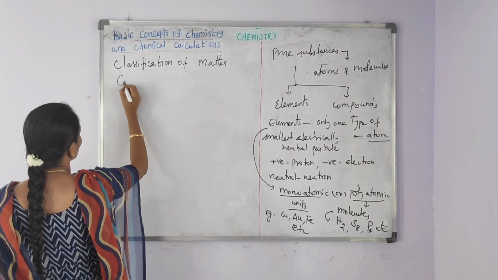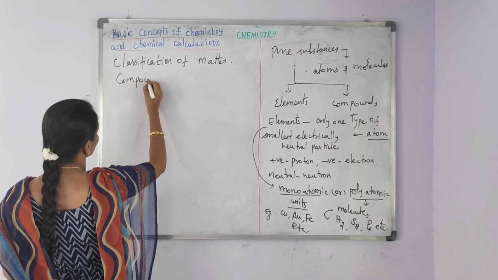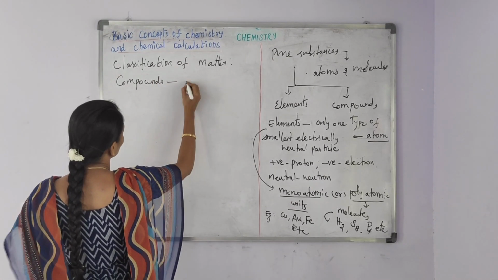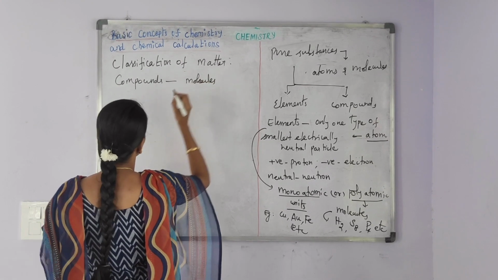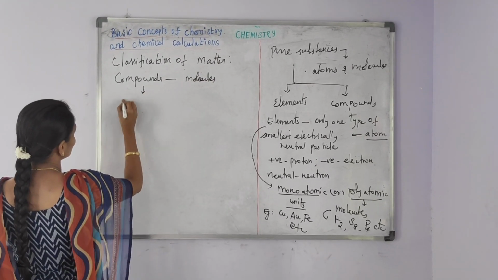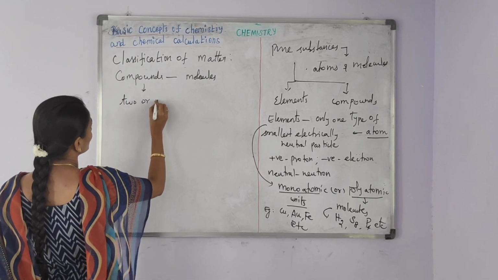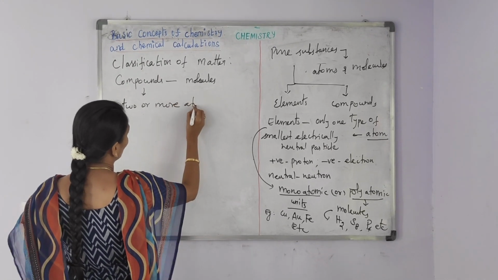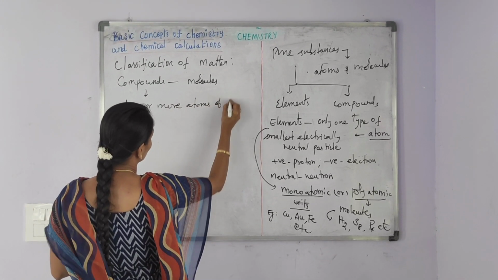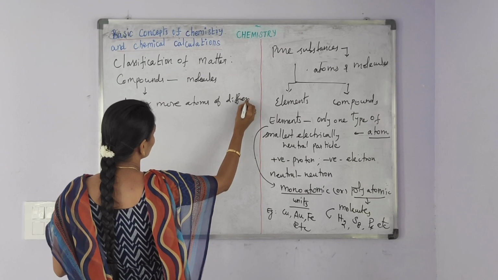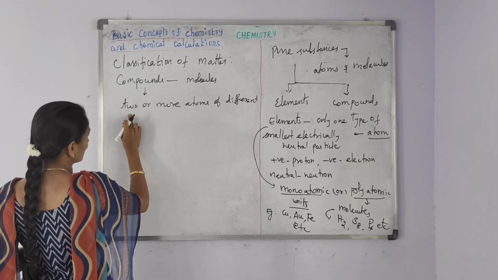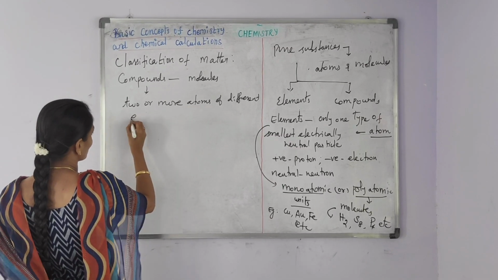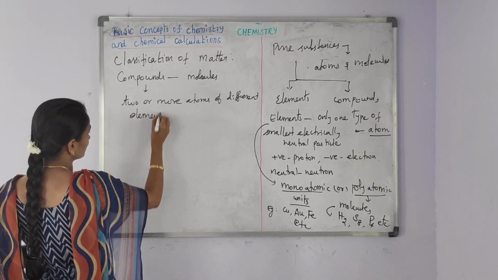Our next topic is compounds. Compounds are made up of molecules. Compounds contain two or more atoms of different elements.